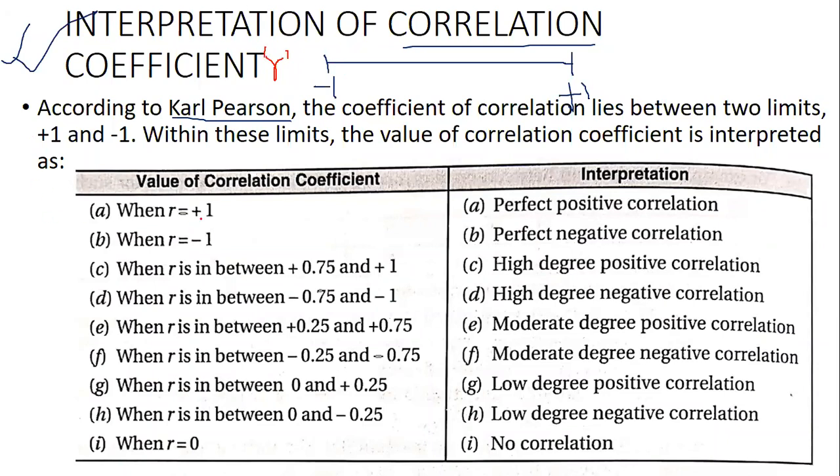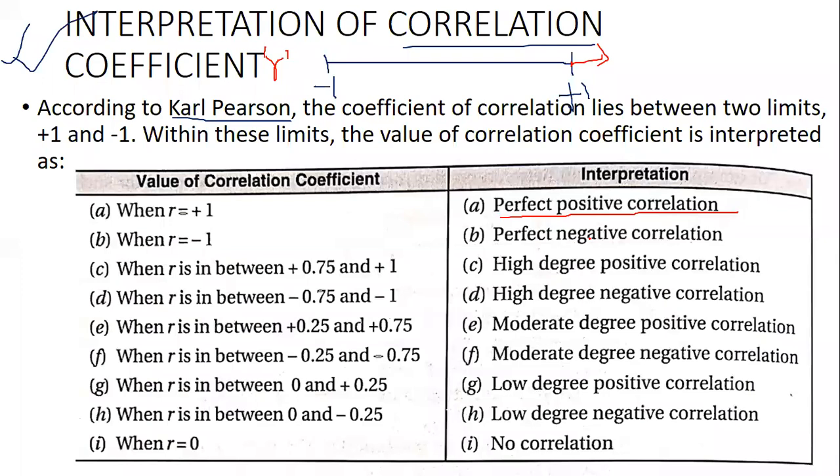Now, if R is plus 1, at this extreme point, then we can call it perfect positive correlation. What is positive correlation? If the data is moving in the same direction, either both the variables are going up or both the variables are going down. So if it's moving in the same direction, then it is called positive correlation, and here it is perfect. Only then it will become plus 1.